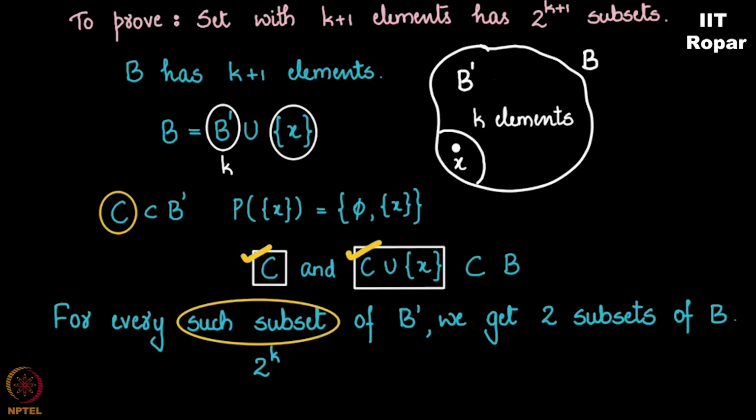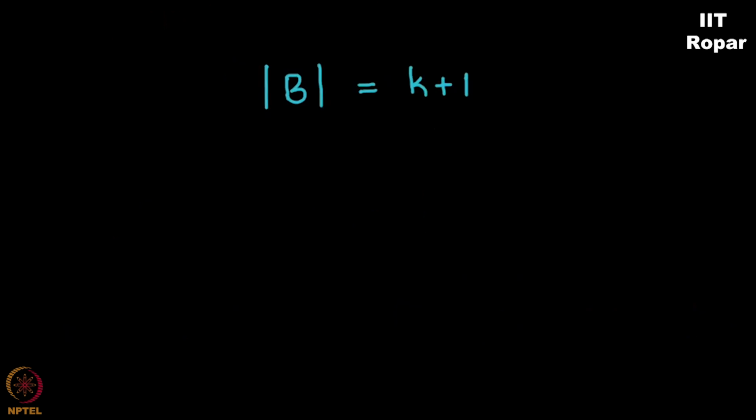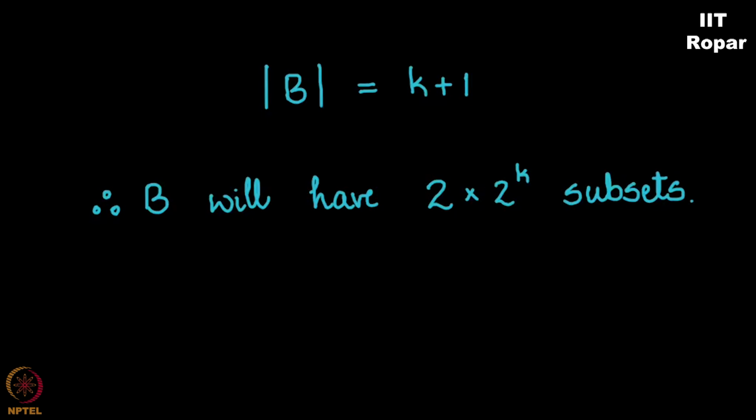How did I get this? From the induction hypothesis. So, B is a set having k plus 1 elements, and for every subset of B dash I'm getting 2 subsets. Hence B will have 2 into 2 power k subsets, which is 2 to the k plus 1. Hence I've concluded that B, which is a set having k plus 1 elements, has 2 to the k plus 1 elements in its power set.